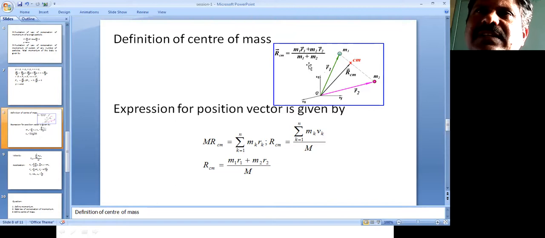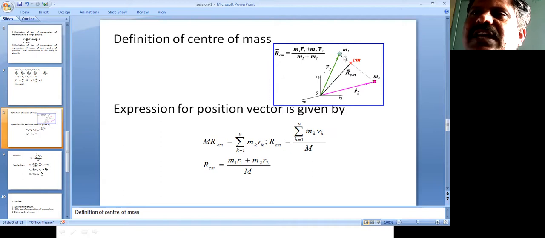So the center of mass is the point at which the entire mass of all the particles is concentrated. That point we call the center of mass. See here, this is a system consisting of two particles, and this is a fixed point O, from which we are measuring the variables of this system.